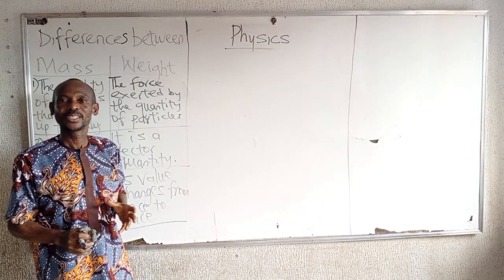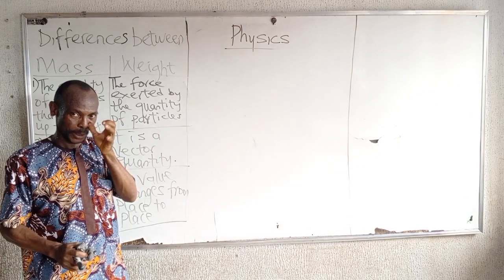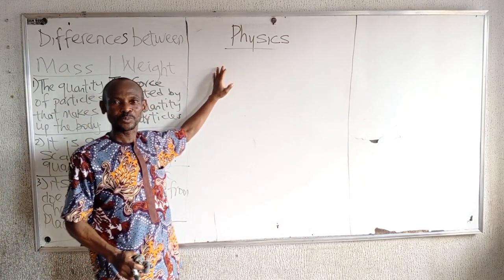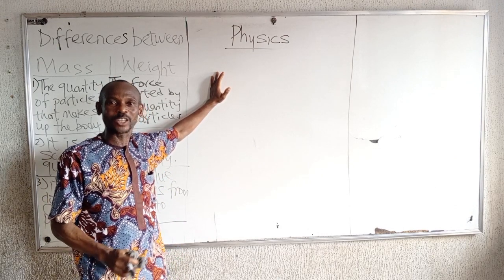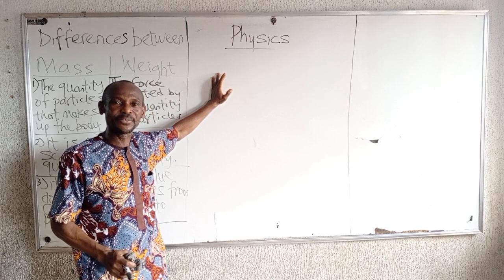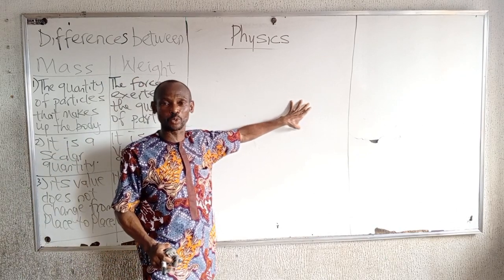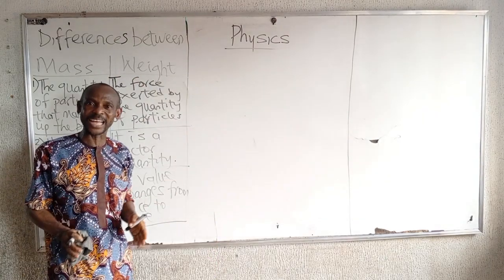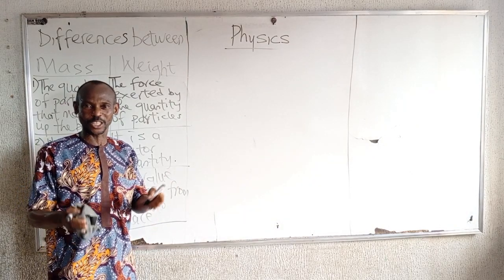Also, another difference between mass and weight is that the mass of a body can be measured with the beam balance or the chemical balance or the lever balance. But our weight is usually measured with what? A spring balance. In our next class, we are going to look at other topics in physics.